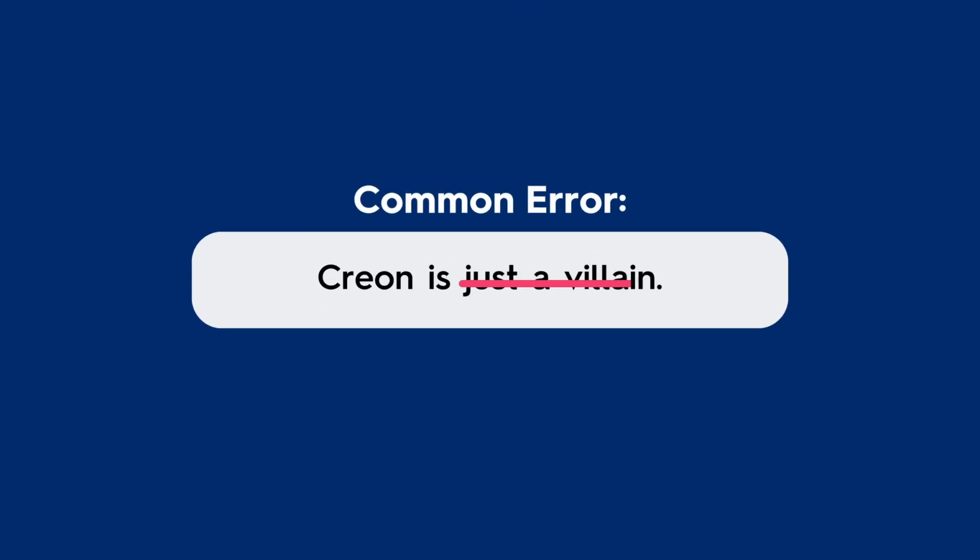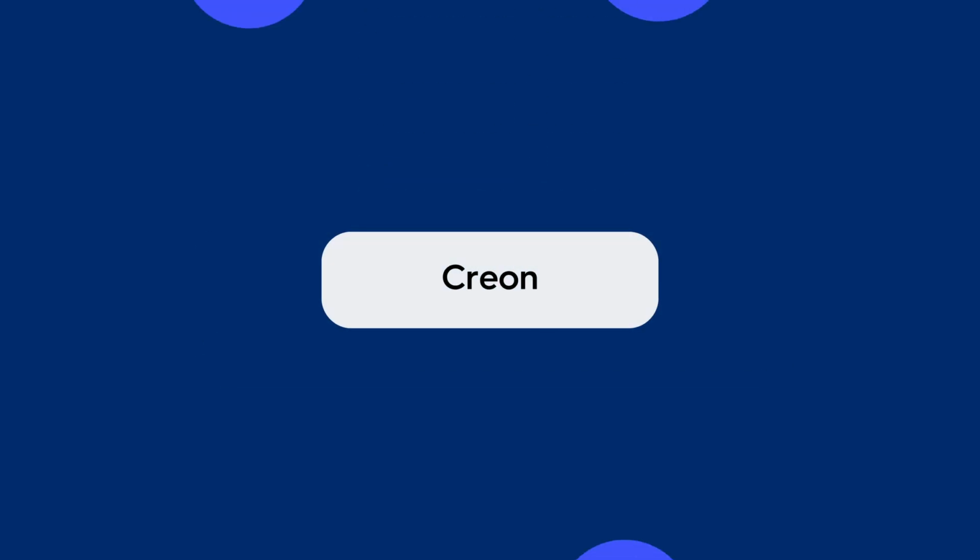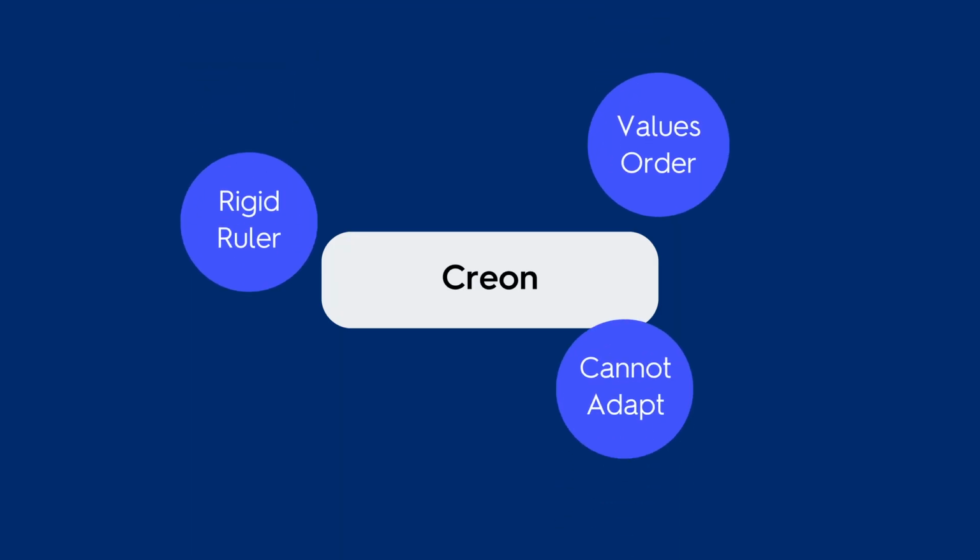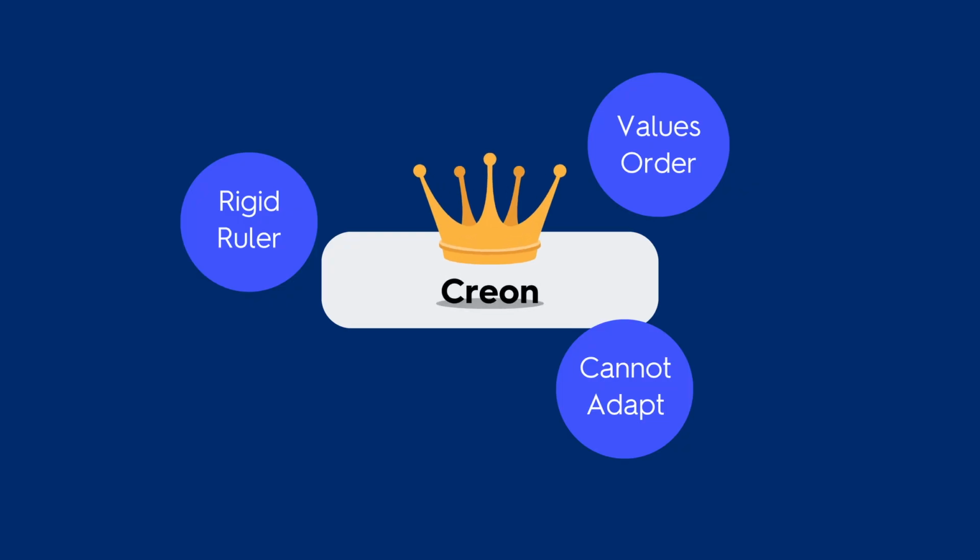Another common error is to flatten Creon into a simple villain. He does care about order and stability. His tragedy is that he values control so much that he cannot recognize when justice, mercy, and humility should come first.